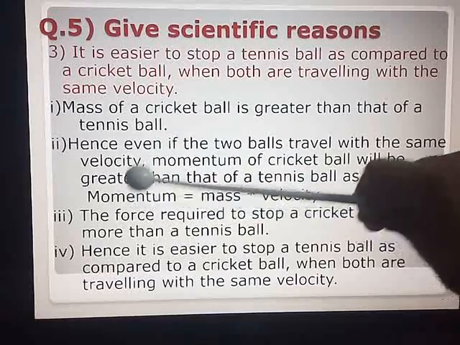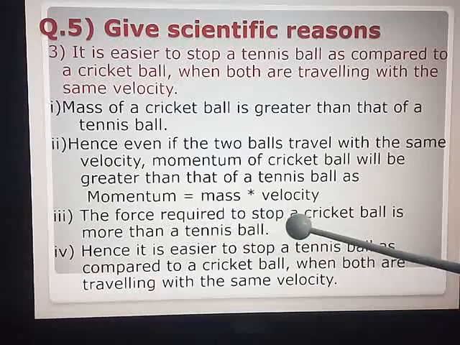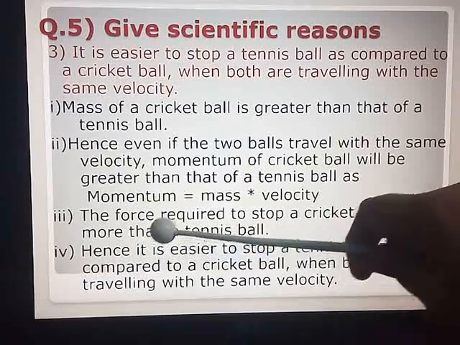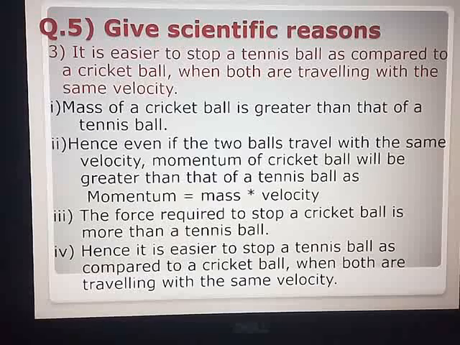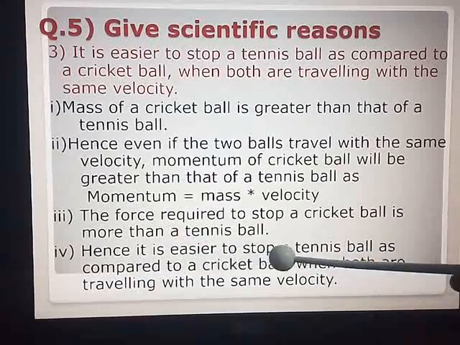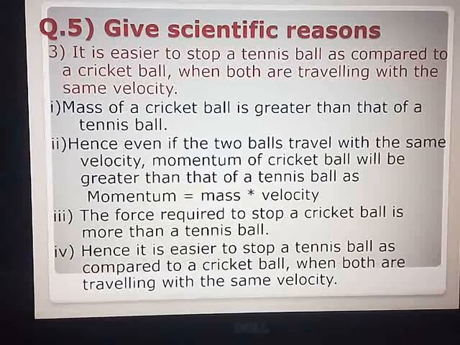Because the formula for momentum is mass into velocity. Thus, the force required to stop a cricket ball is more than a tennis ball. Why? Because mass is greater. Hence, it is easier to stop a tennis ball as compared to a cricket ball when both are traveling with the same velocity.